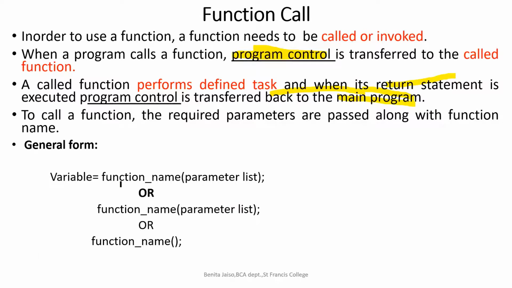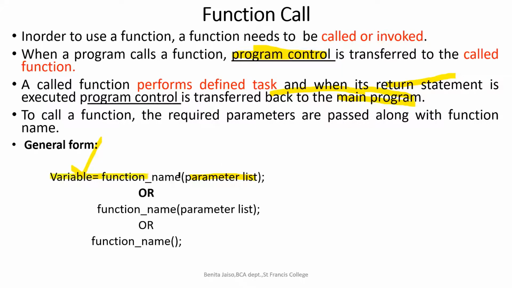If you have declared the function with a return value, then you have to indicate it with a variable name and an equal to sign. And then we call the function, and we pass the parameter list, right? So the required parameters are passed along with the function name. So here the variable equals the function name and the parameter list. In case you have both a return value and an argument list, we will give it in this form.